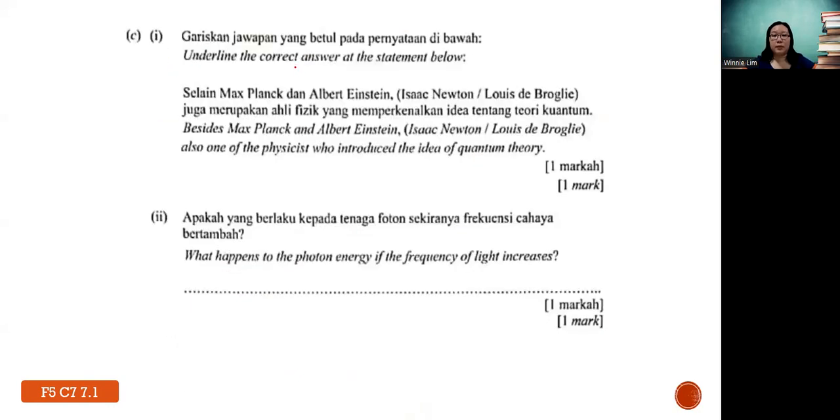Underline the correct answer on the statement below. Besides Max Planck and Albert Einstein, who is also one of the physicists who introduced the idea of quantum theory? For your information, quantum theory, or quantum, means the energy is in packet form. That means it is not continuous. This idea is also kind of new, totally different from classical physics. Over here you have Isaac Newton or Louis de Broglie. So the answer is Louis de Broglie, because Isaac Newton is on the Newtonian mechanics side.